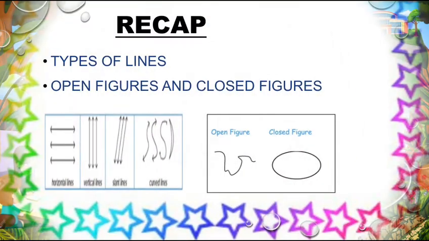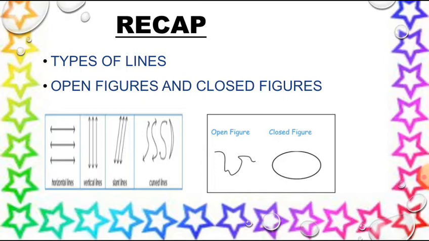So, my dears, before starting the new topic, we will recap the topics we learned in the previous class. The first one is types of lines. In the last class, we learned about types of lines, and after that we learned about open figures and closed figures. Do you remember what the types of lines are? Yes, look here. The horizontal lines, vertical lines, slant lines and curved lines. These are the different types of lines.